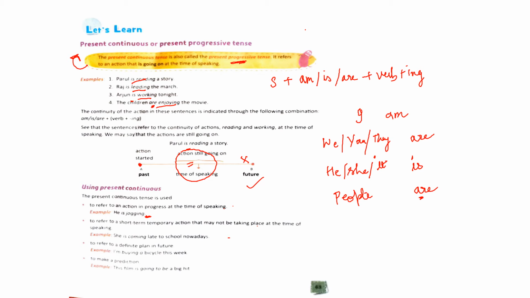But this is an action that has been going on for a while, and it is continuing and it has not ended. A better example would be, look at this example: I am learning a new language now.